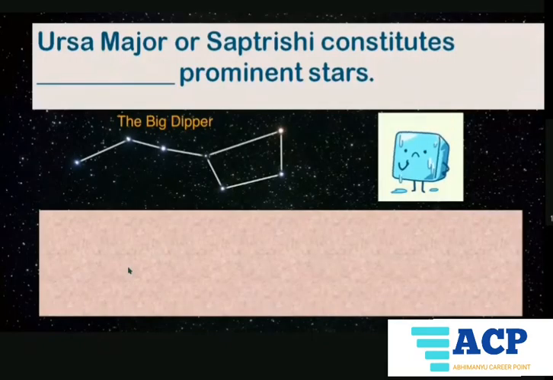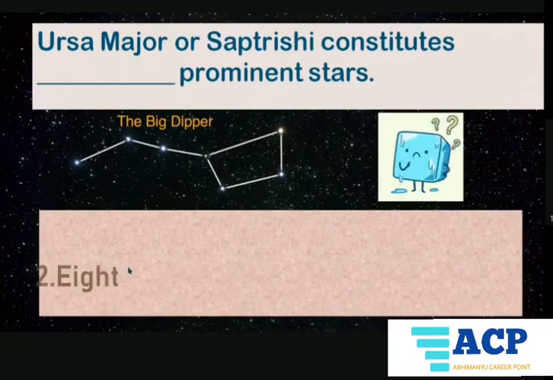So, a question for you. Ursa Major or Saptarishi constitutes dash prominent stars. How many? 7 or 8? Yes, 7.